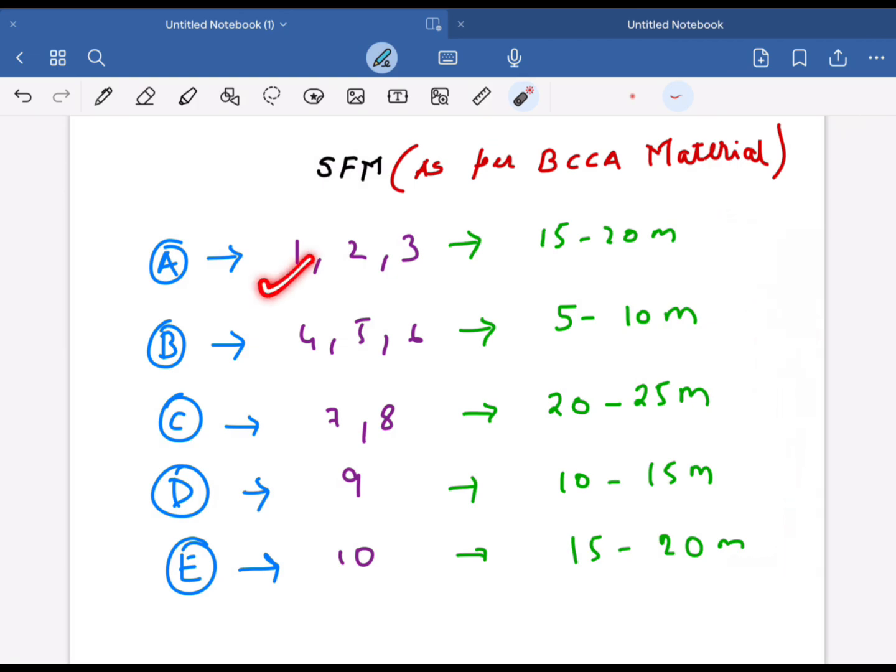Part A consists of chapter 1, chapter 2 and 3 which is capital budgeting and leasing, which is around 15 to 20 marks. Part B is securitization, security valuation. Part C is portfolio management and mutual funds. This is derivatives and this is forex.